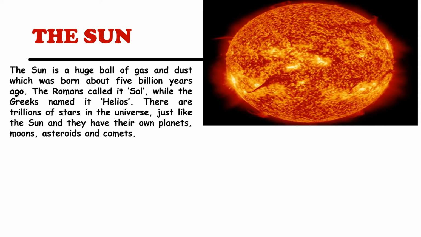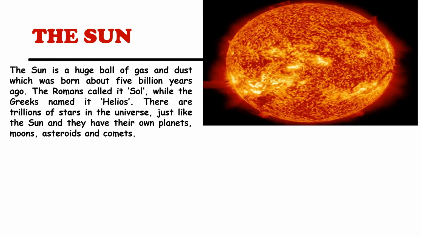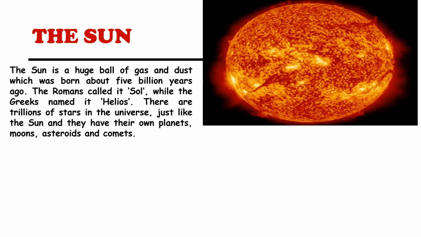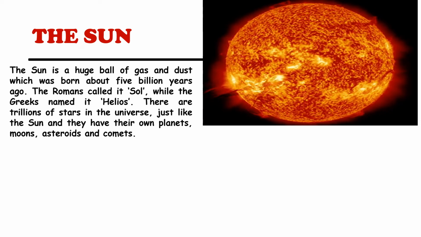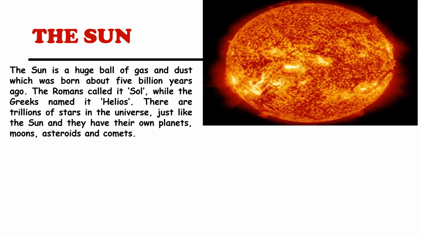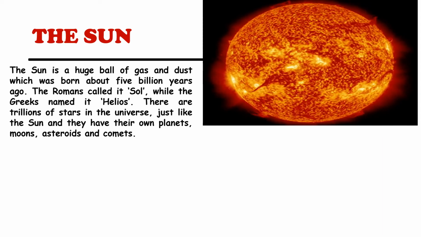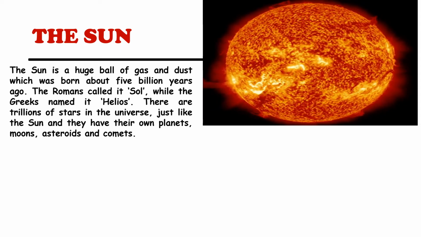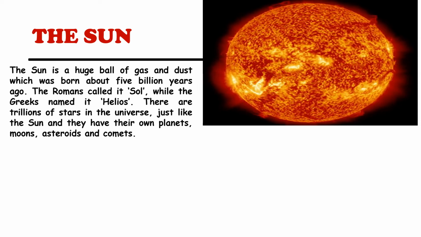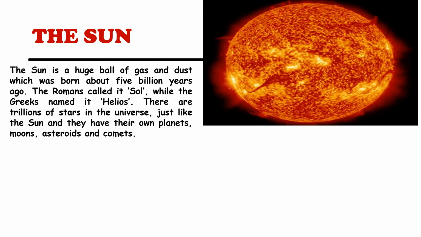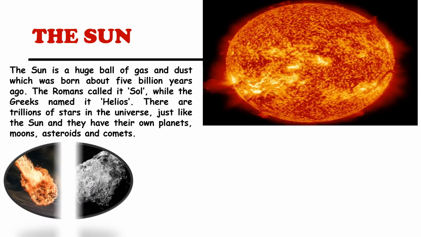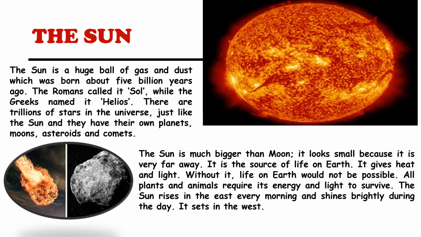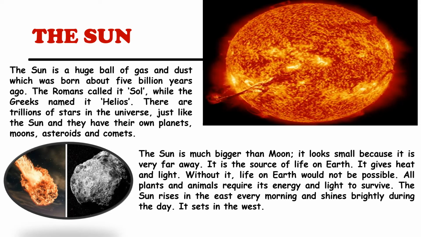The sun. The sun is a huge ball of gas and dust which was born about 5 billion years ago. And do you know, children, what the Romans called it? Romans called it Sol, while the Greeks named it Helios. There are trillions of stars in the universe, just like the sun, and they have their own planets, moons, asteroids and comets, and they all belong to one family, the universe.